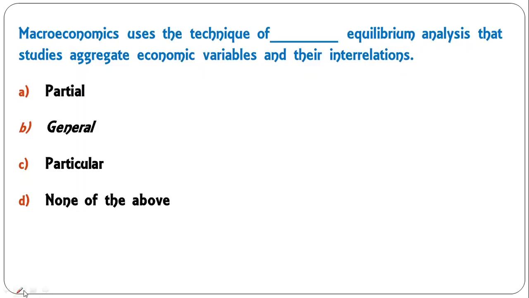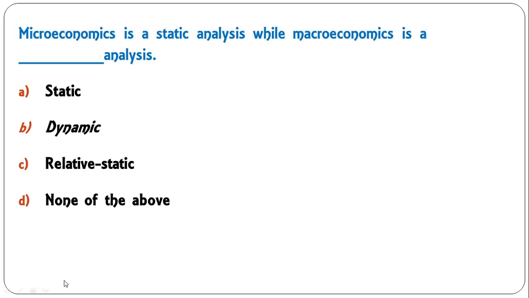Macroeconomics uses the technique of general equilibrium. Just now we have seen under micro we do partial, whereas in macroeconomics we do general equilibrium analysis that studies aggregate economic variables and their interrelations. Microeconomics is a static analysis, while macroeconomics is a dynamic analysis. So B is the correct answer.